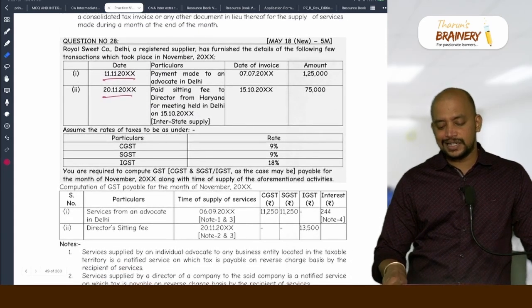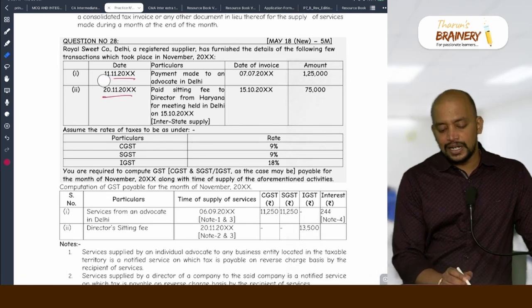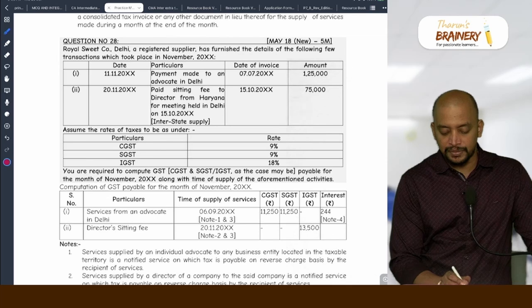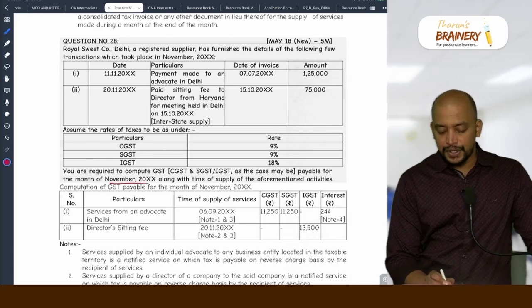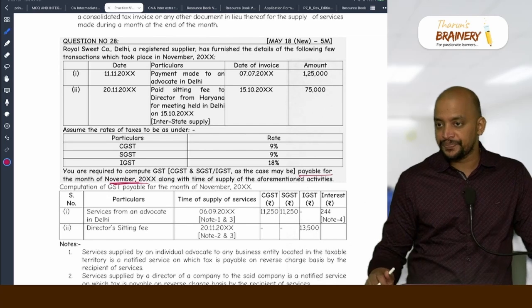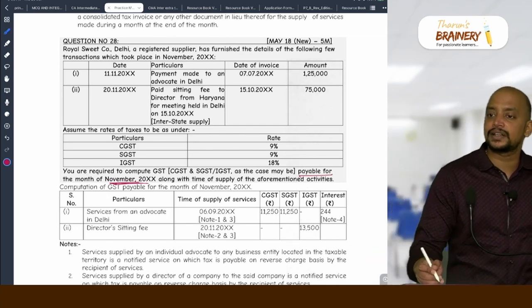What they are doing is that they are accounting only on 11/11. They are making payment for both these transactions only in November. That's clearly given. You are required to compute GST payable for the month of November, means they have not paid. They should have paid. That's why we are taking interest.